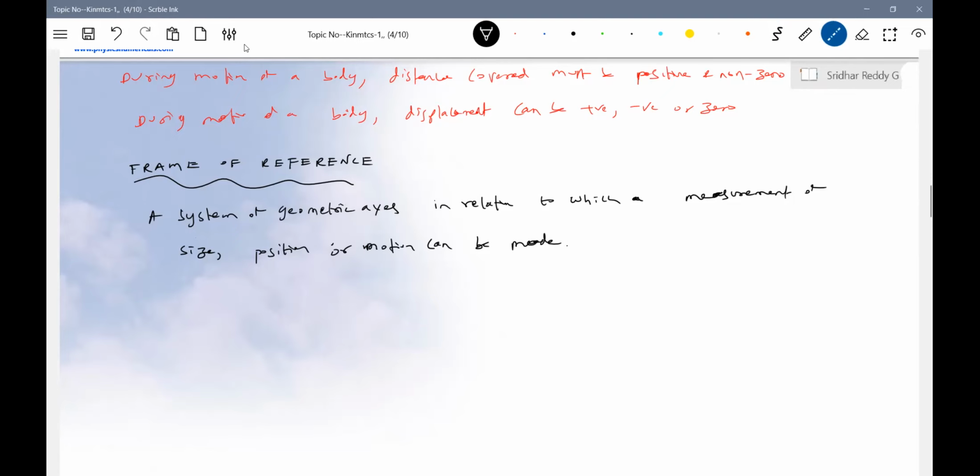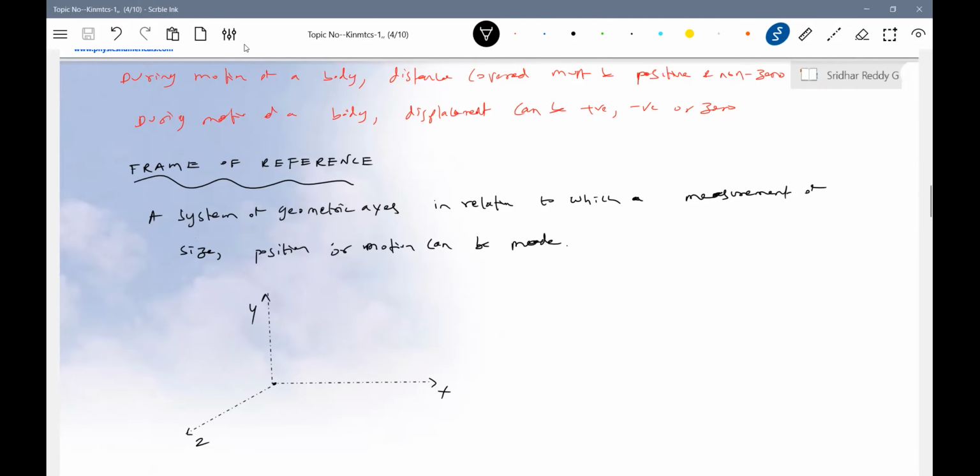A good example, geometric axes. So this X, Y, Z, these are the axes. I'll call this a frame of reference. So the person is at a distance, say 5 meters, from the reference frame. This will now become the reference frame for us. A very simple point, you can just pick any corner of a room, that will become a reference point for you. I'll call that a frame of reference. A frame of reference can be at rest, can be in motion. Usually we'll just pick the frame which is at rest. It'll be very easy for us to analyze the motion of a body.